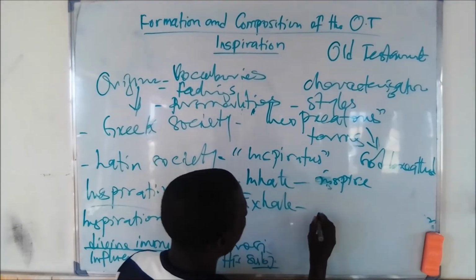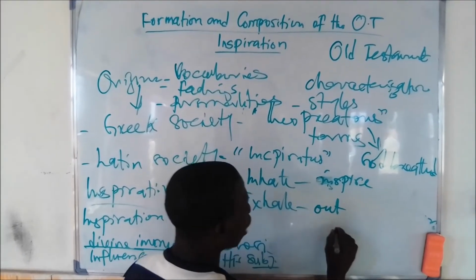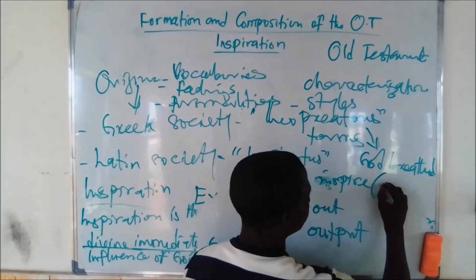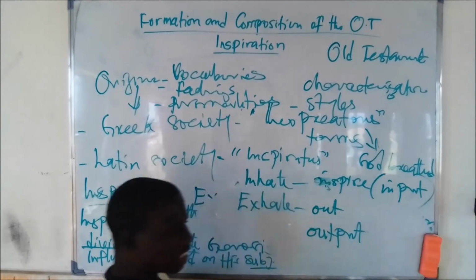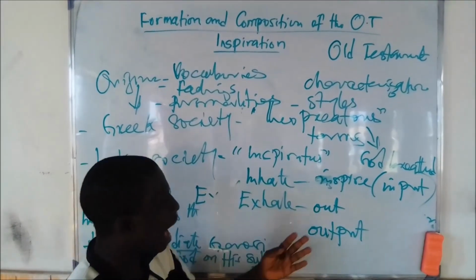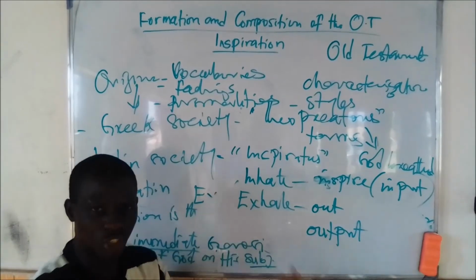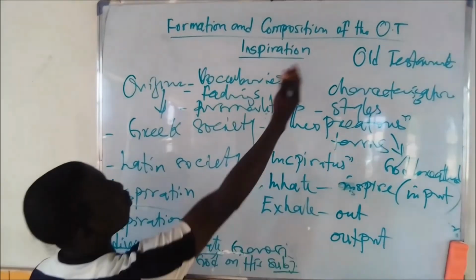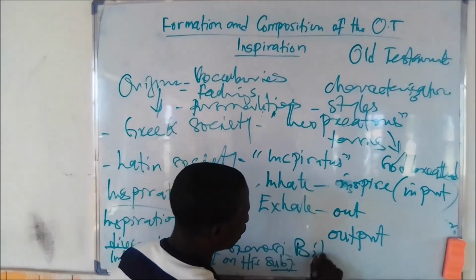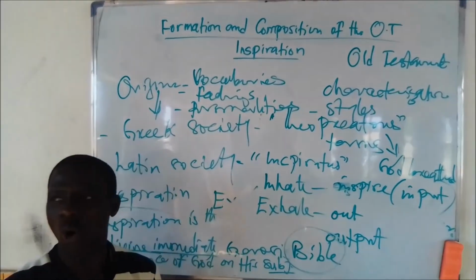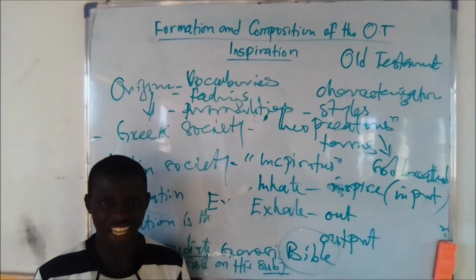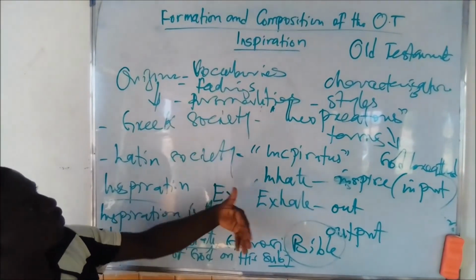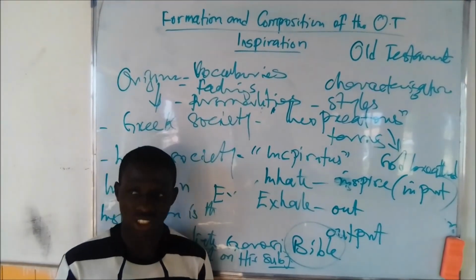Then XA means out, that is output. This represents input, so this goes in, this comes out. The output of what the Holy Spirit whispers to them when God was influencing them is what we refer to as the Bible today. So this forms the formation and the composition of the Old Testament, or of the Bible as a whole, or the scripture. In our next week, we are going to talk about the theories of inspiration.